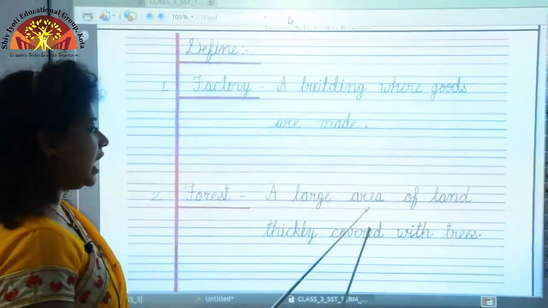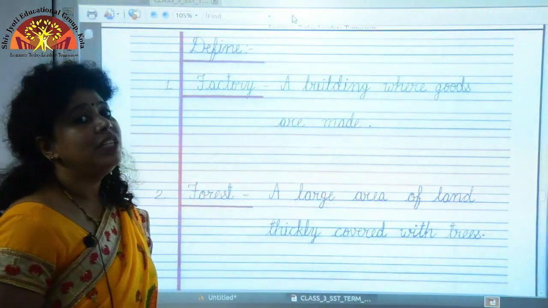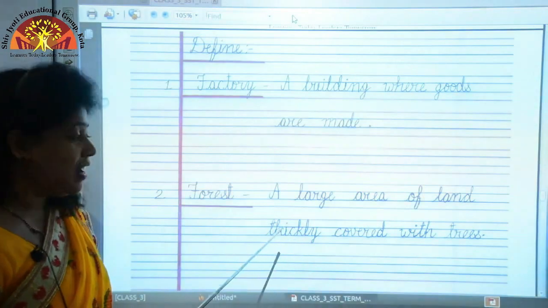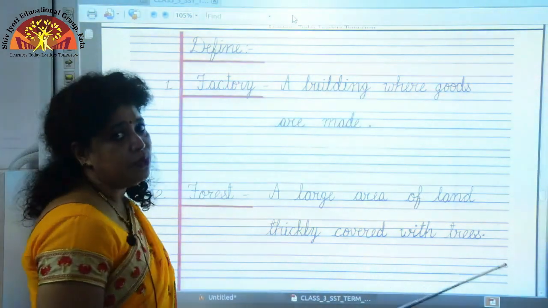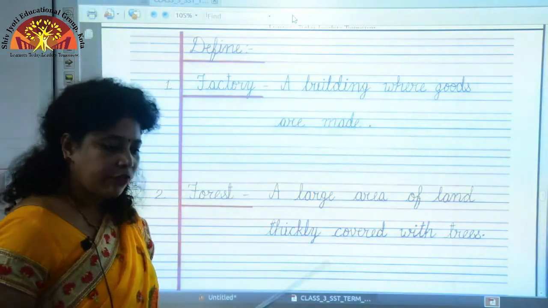Question 2, forest. A large area of land thickly covered with trees. So it is a large area of land which is thickly or densely covered with trees. You find many trees in this area and that is called forest.